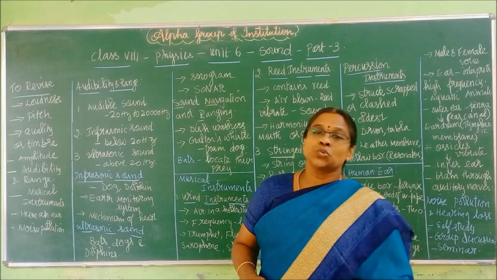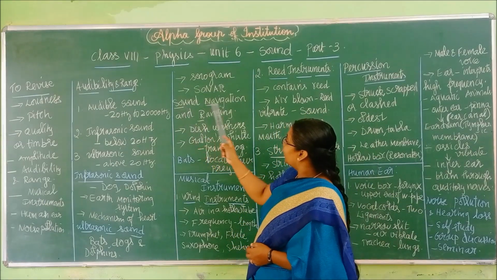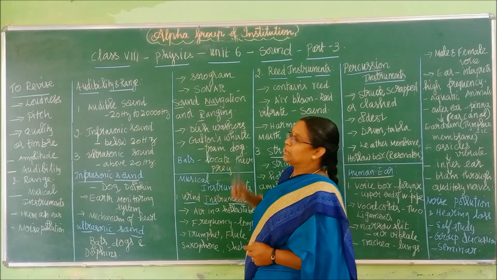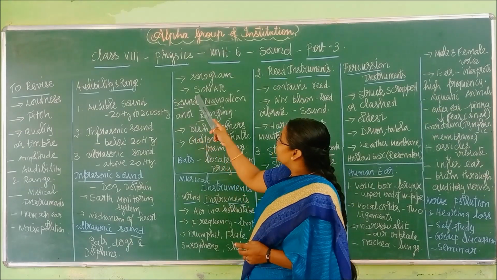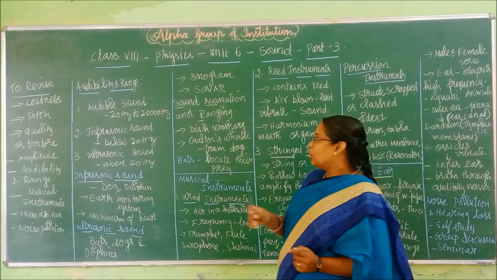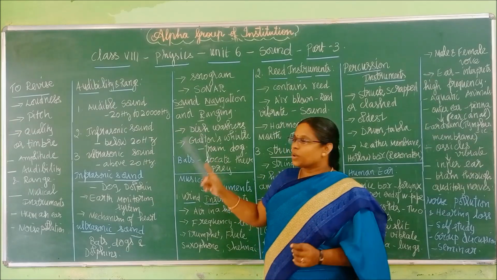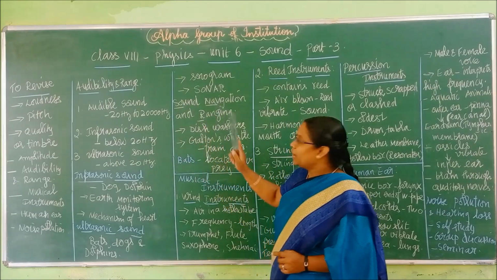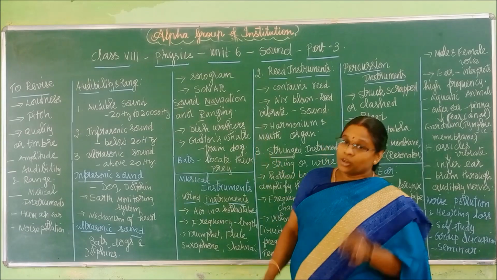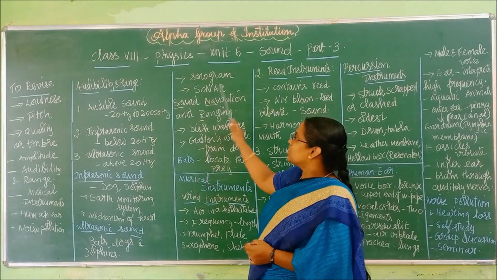Say the word SONAR. It is expanded as sound navigation and ranging. SO here, NA, this R. Okay, don't ask me why there is no letter for "and"; it is just in the sentence. Okay, sound navigation and ranging. This is not given in your book. Note it down. I will ask this for 1 mark in the test. Right? So this is sonar.